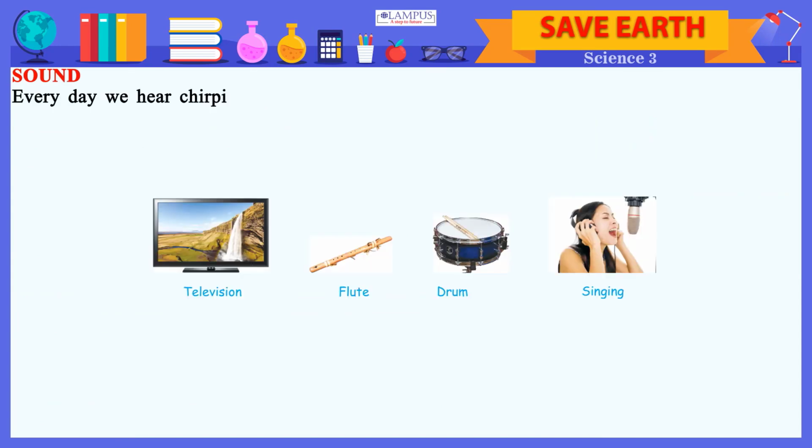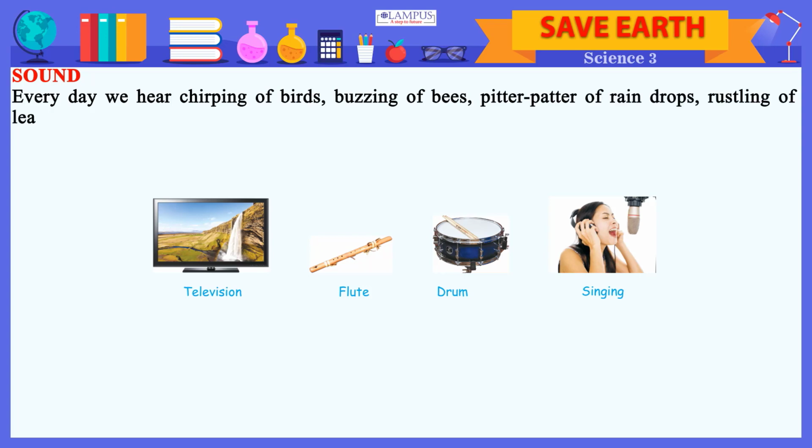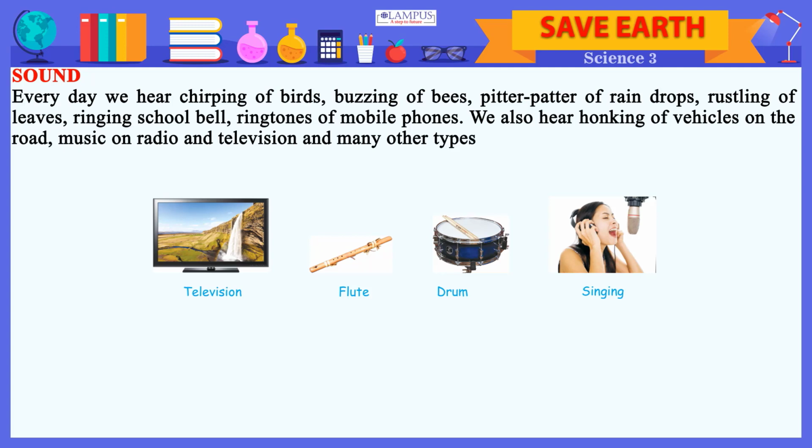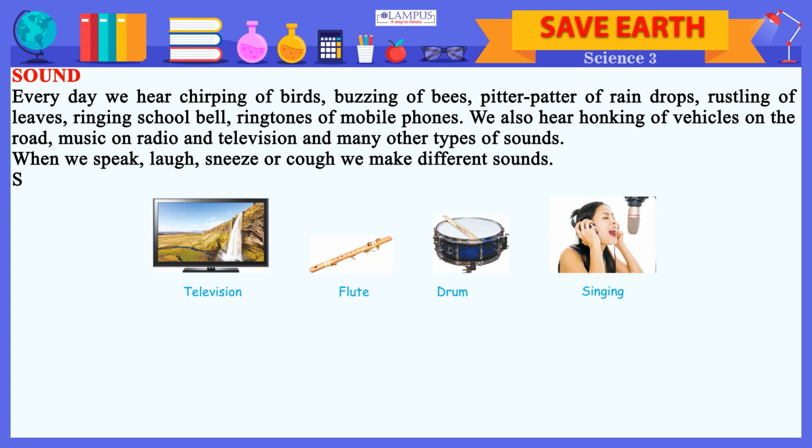Sound. Every day we hear chirping of birds, buzzing of bees, pitter-patter of raindrops, rustling of leaves, the ringing school bell, ringtones of mobile phones. We also hear honking of vehicles on the road, music on radio and television and many other types of sounds. When we speak, laugh, sneeze or cough we make different sounds. Sound is produced when an object vibrates.